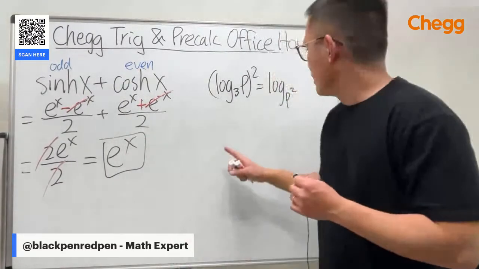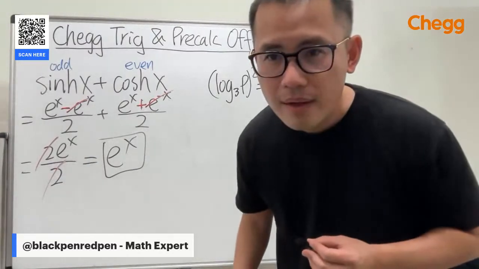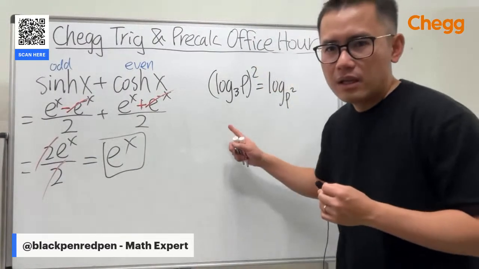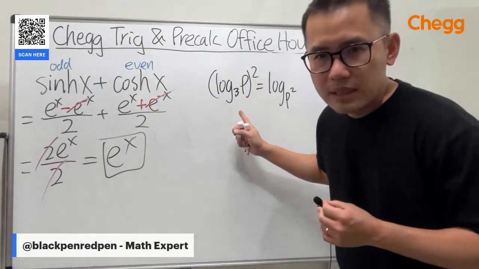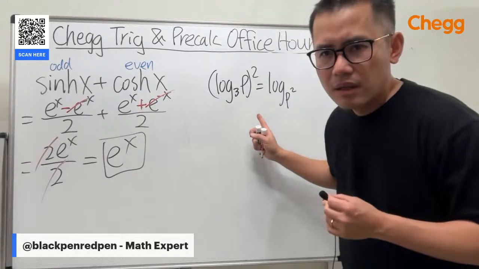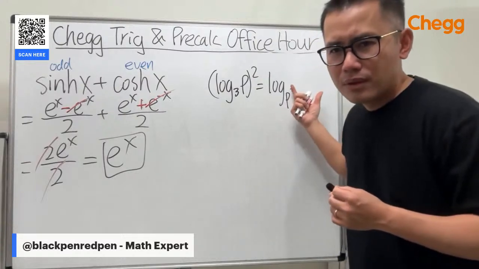Oh, I see. But what's the input though? You say log base 3 of p and then squared. I assume that's equal to log base of p squared, but what's the input?